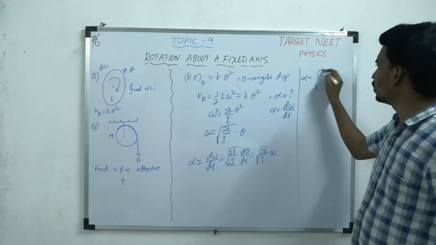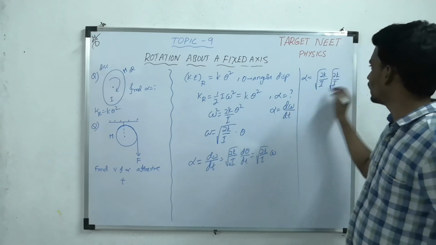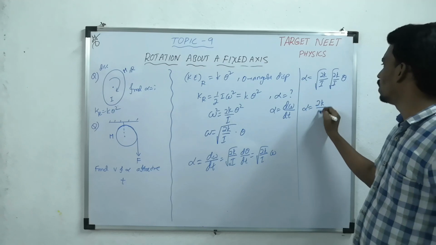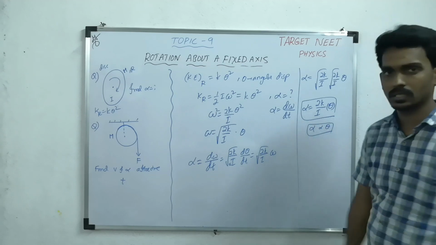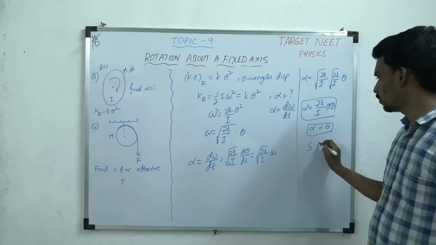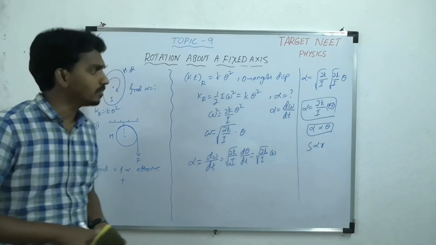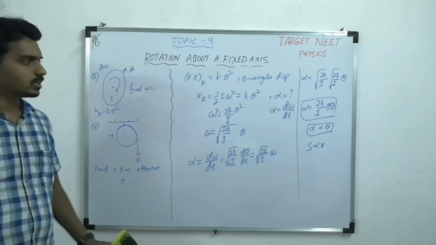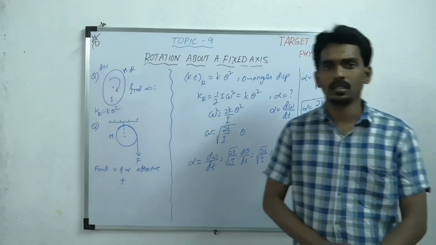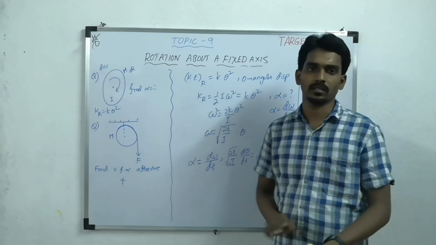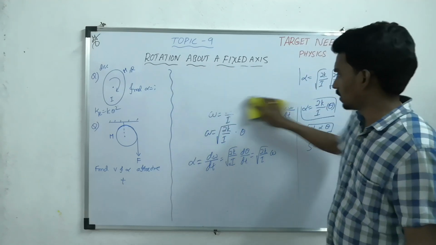Now alpha equal to root 2k by I, omega is root of 2k by I times theta. So alpha equal to 2k by I times theta. So alpha is proportional to what? Theta. Like in linear motion, acceleration is proportional to displacement. So the angular acceleration is a function of angular displacement. So this is the way of differentiation and integration. So who is playing the major vital role in solving physics? Mathematics. So try to take care of that always to become perfect.